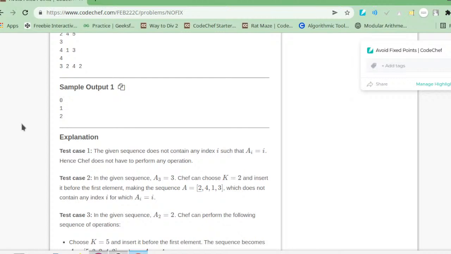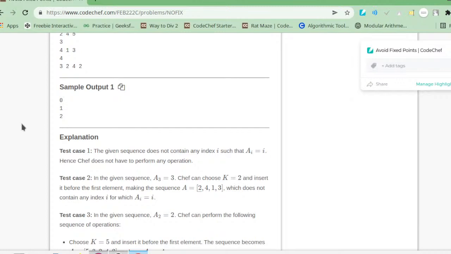Like when a was 2 1 3 5, here a3 equals to 3, that is ai equals to i. So we will pick up any integer k and insert it in this array, so that for all the elements ai is not equals to i.